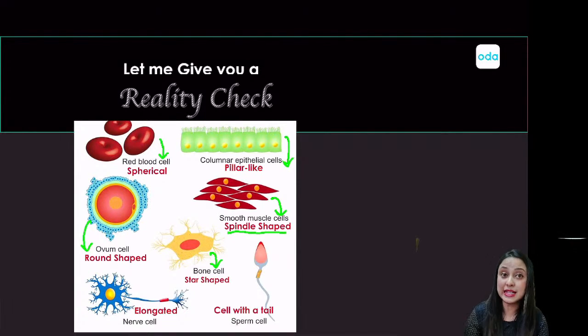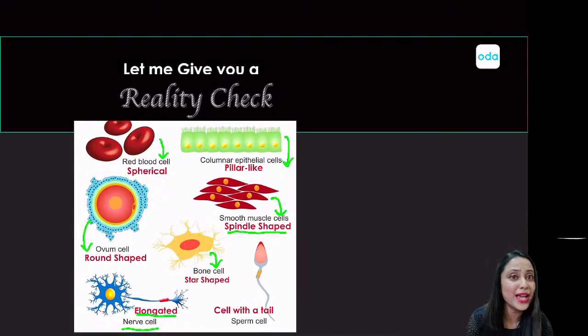The bone cells, the cells that make up your bones, can come in different types, but I am talking about a particular type of bone cell which has a star-like shape. It's a star-shaped bone cell. Alright. And have you ever seen the structure of a neuron? If you have, you probably noticed that neurons are elongated cells. Elongated as in length, they are pretty large. So elongated cells would be your nerve cells. Nerve cells are also known as neurons, by the way.